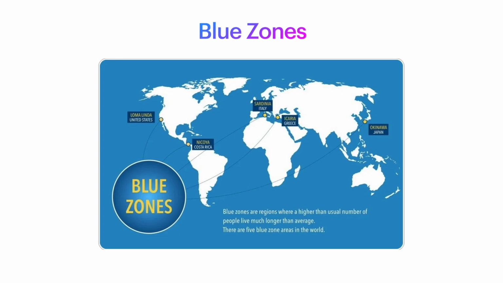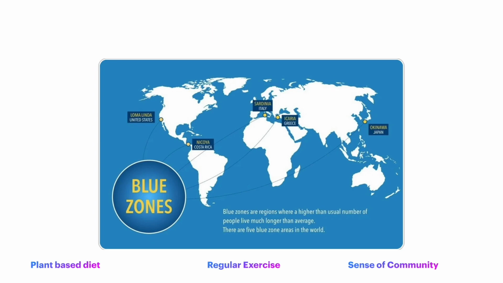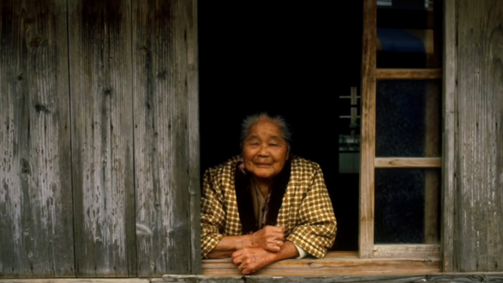Dan and his team discovered 9 habits, the so-called Power 9, that are followed by these groups of people. Some of these rules are a mostly plant-based diet, regular exercise, and a strong sense of community. Something you might want to take from this video is that your daily habits surrounding the kind of food you eat and exercise you do have a huge impact on what your life is going to be like when you're 80 years old.